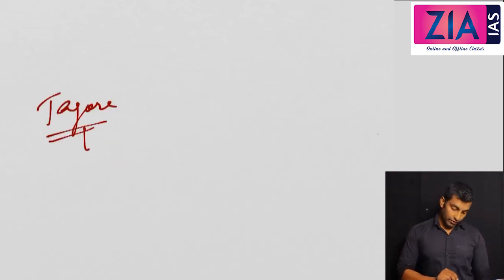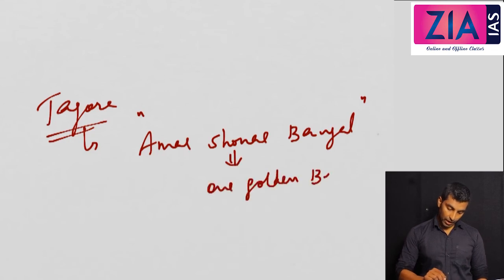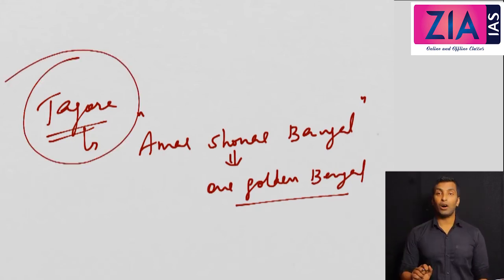Now, one more point is, Tagore wrote a very famous poem for uniting Bengal, Amar Shonar Bangla. It means our golden Bengal. And today it is a national anthem or national song of Bangladesh. So actually Tagore wrote two national anthems.